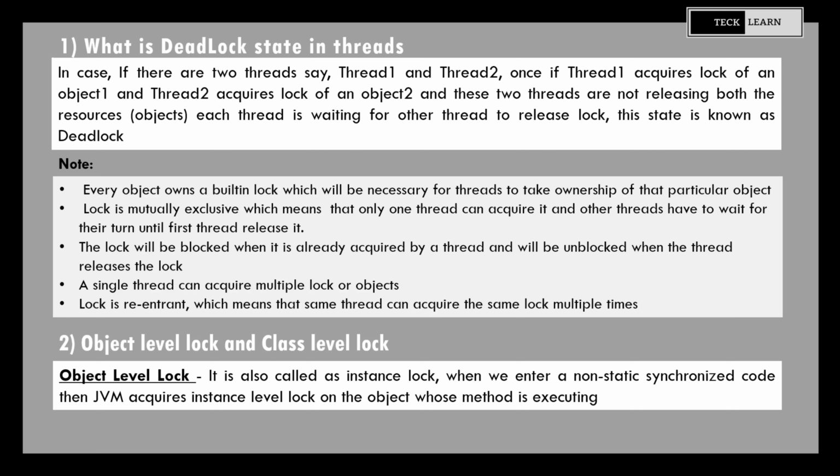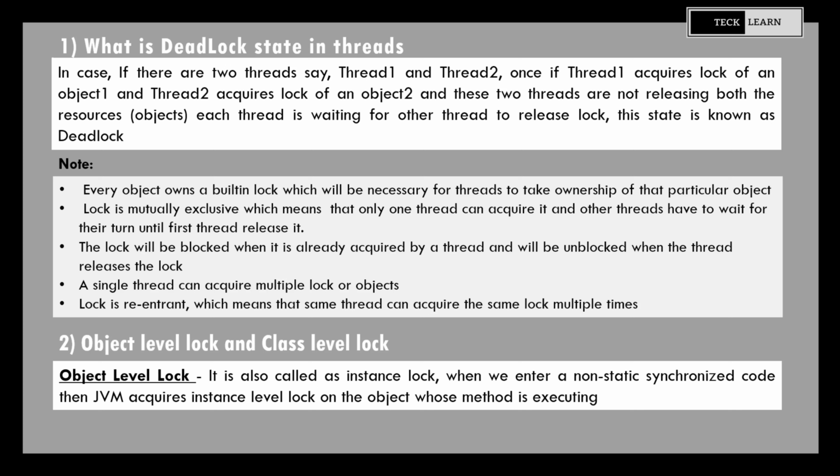Let's go through some important points about deadlock. Every object owns a built-in lock which will be necessary for threads to take ownership of that particular object. Lock is mutually exclusive, which means that only one thread can acquire it and other threads have to wait for their turn until first thread releases it. The lock will be blocked when it is already acquired by a thread and will be unblocked when the thread releases the lock. A single thread can acquire multiple locks or objects. Lock is re-entrant, which means that same thread can acquire the same lock multiple times.